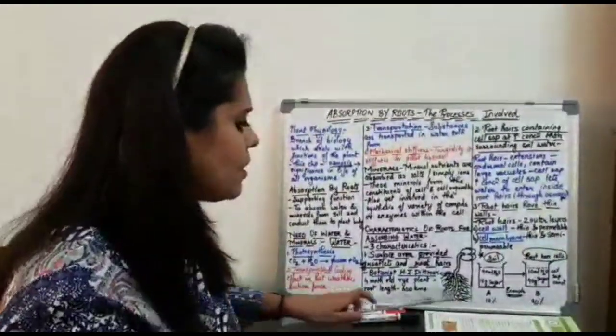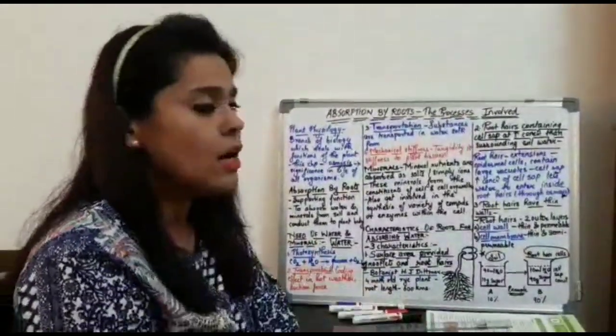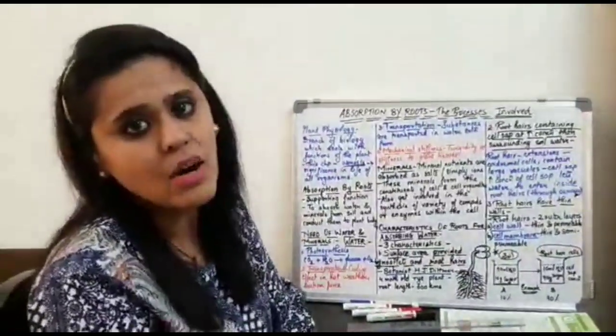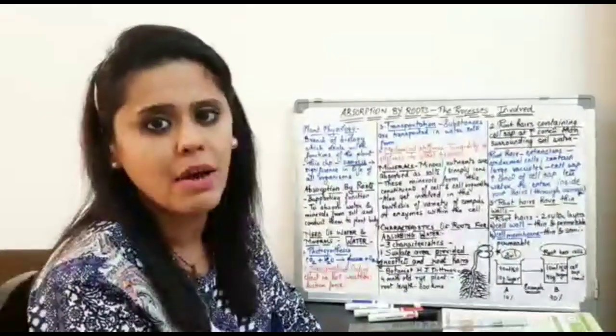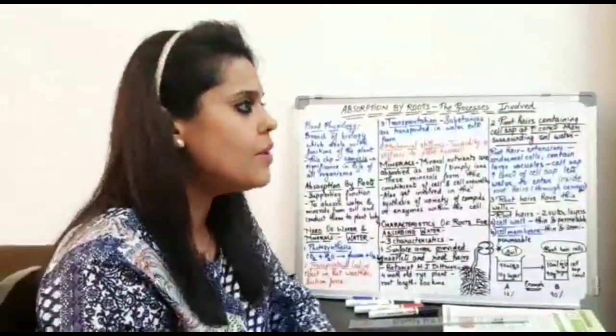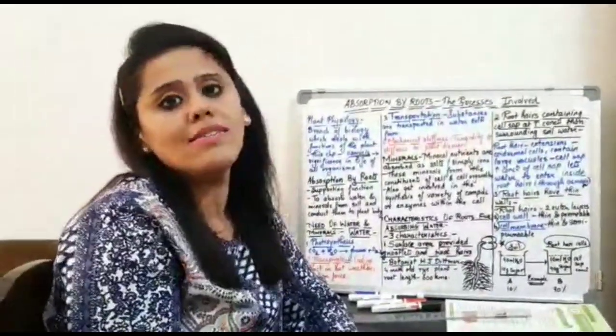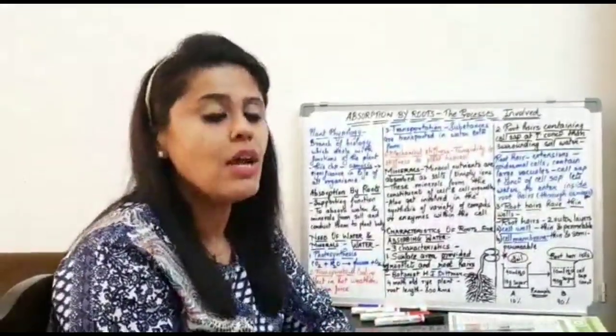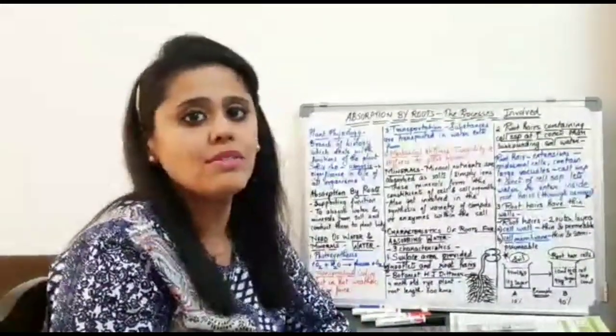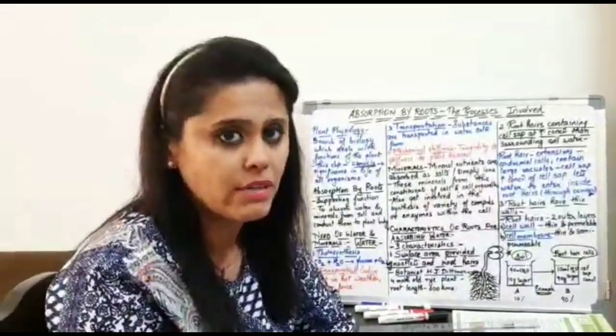Next part of the chapter tries to explain what is the need of this water and minerals to the plant body. Okay, now first let us focus on what is the need of water. Minerals we will consider later on, but first tell me what is the need of water in the plant body.